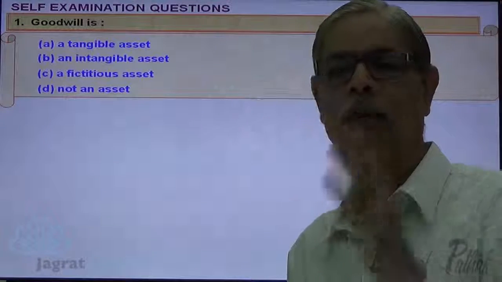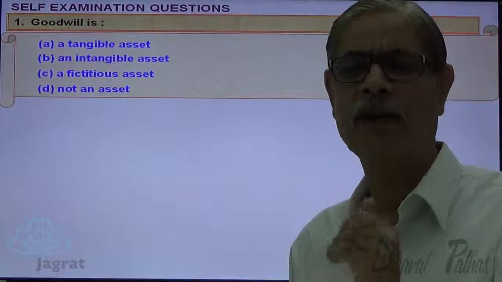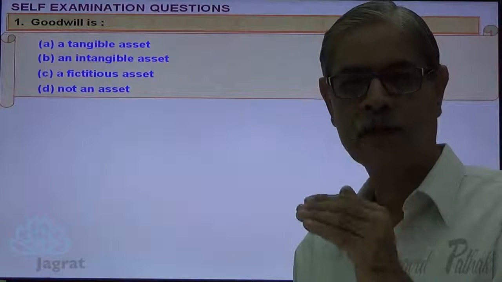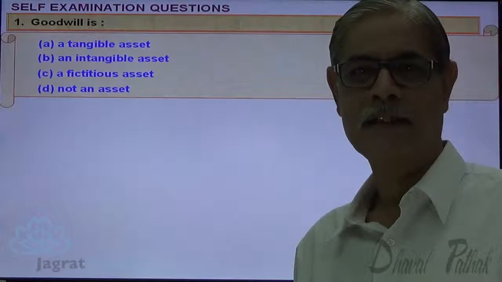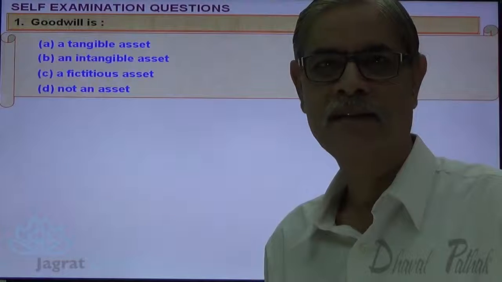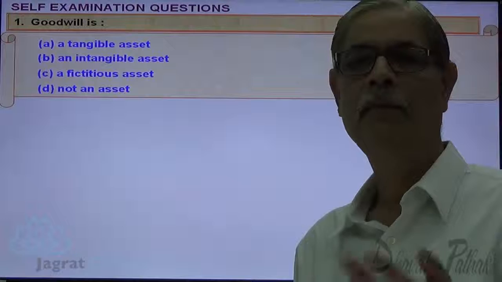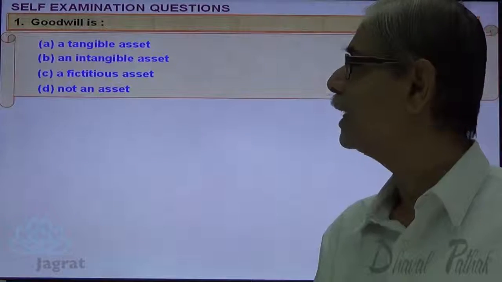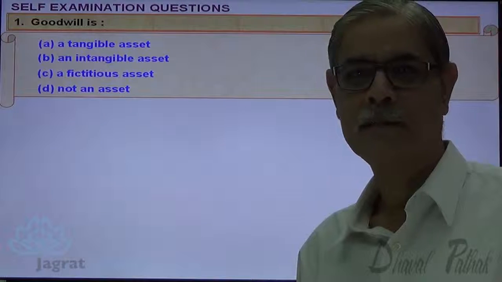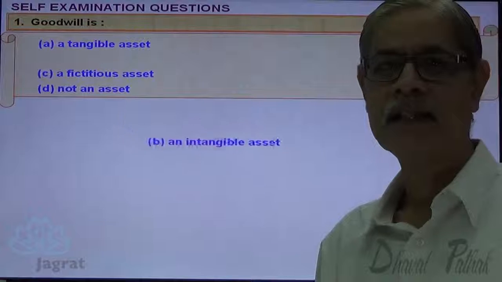Super profit earning potential. The cause for reputation of a firm is the super profit earning potential, and the reputation being beyond the five senses. If it exists, nobody knows it because it is not tangible. If it is lost, everybody knows it. So goodwill is an intangible asset, not within the reach of five senses. So correct answer is B. Goodwill is an intangible asset.